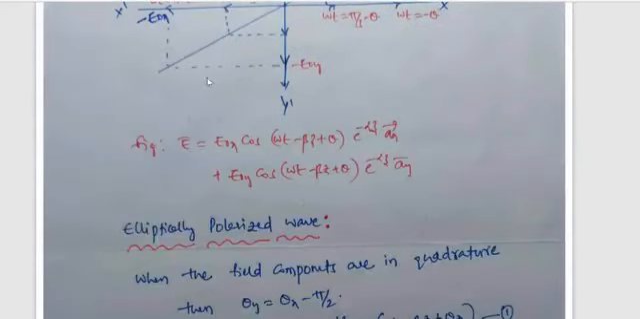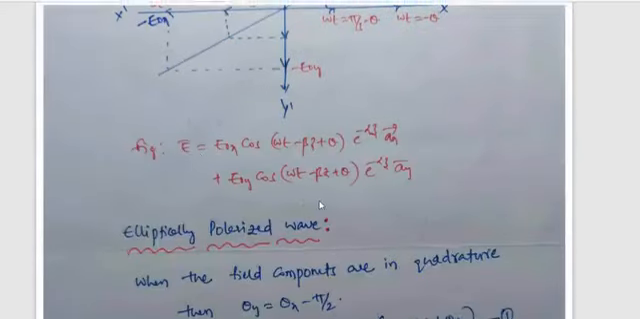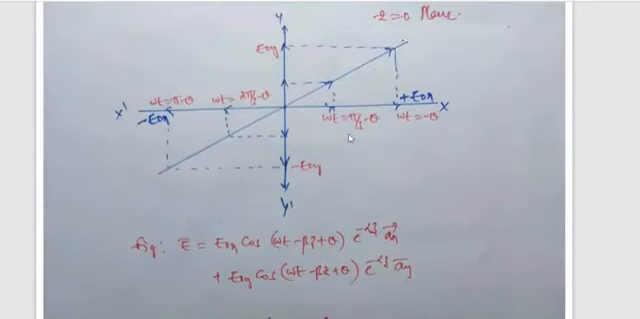So that is the figure. This E bar is the combination of both x and y. So that's why E naught x cos(omega t minus beta z plus theta) e power minus alpha z ax bar plus E naught y cos(omega t minus beta z plus theta) e power minus alpha z ay bar.